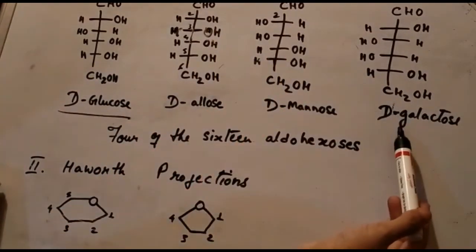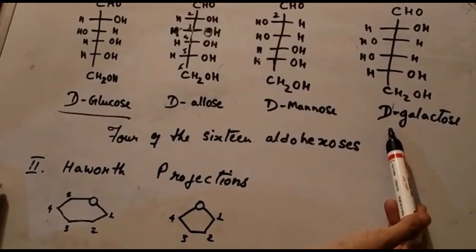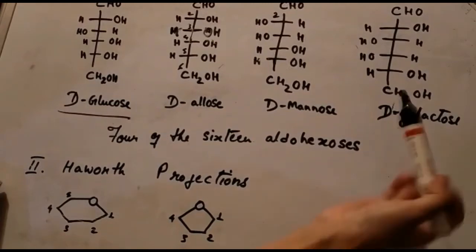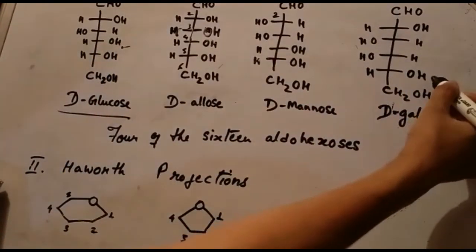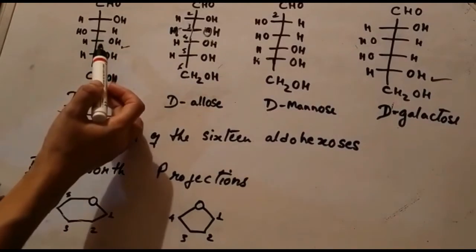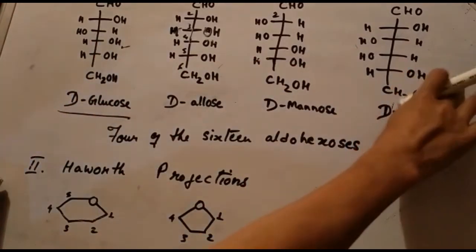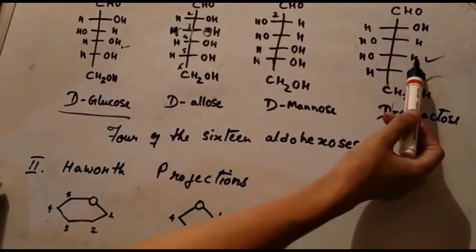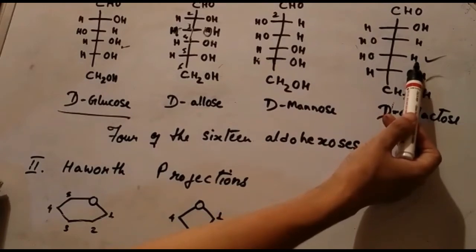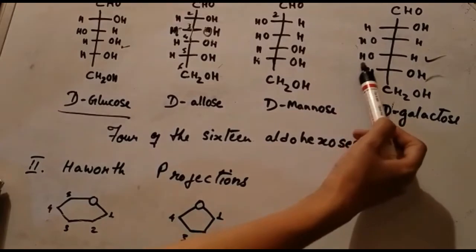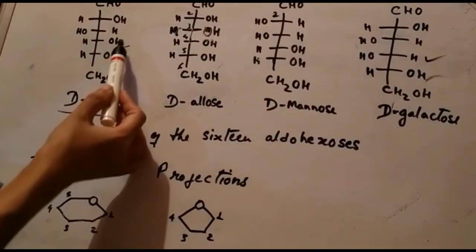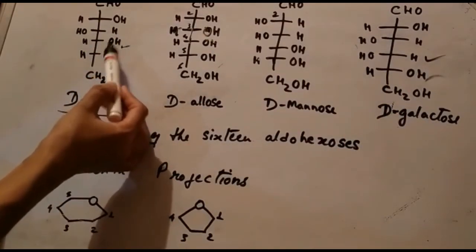And the same thing with the galactose, the difference here is at the carbon number 4, as you can see. The carbon number 4, as you can see, the hydrogen is on the right, the hydroxyl is on the left, whereas in glucose the hydroxyl group is on the right.